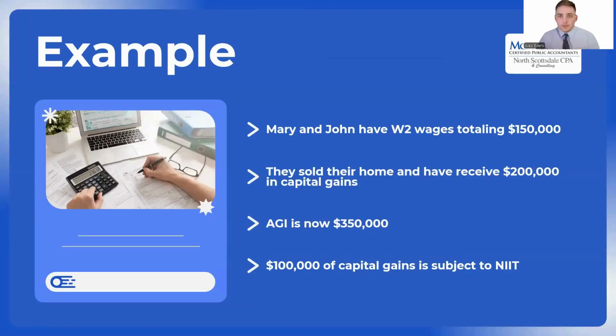Here's an example just to paint a picture for you. Mary and John are filing joint. They have W-2 wages of $150,000. And in that same year, they decide to sell their house, and they're looking at a $200,000 capital gain. Well, now their modified adjusted gross income is going to be $350,000.